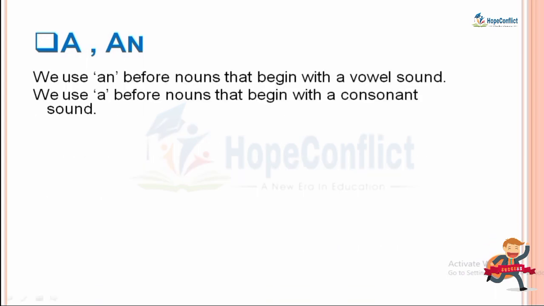So let's see. We use an before the noun that begins with a vowel sound, and we use a before the nouns that begin with a consonant sound.